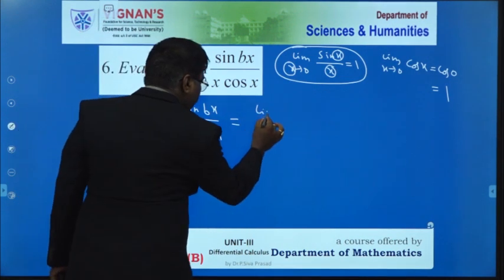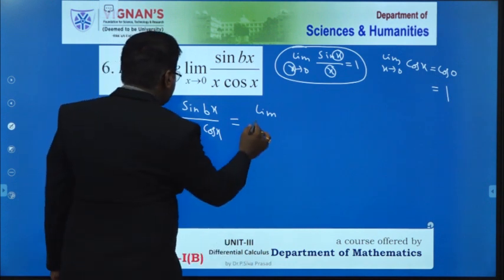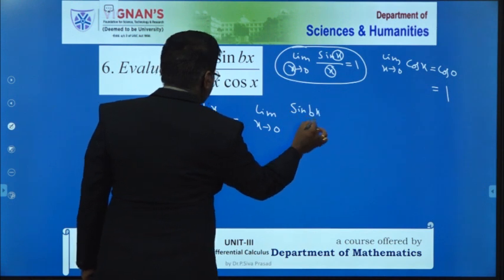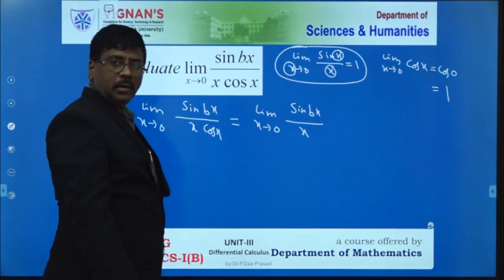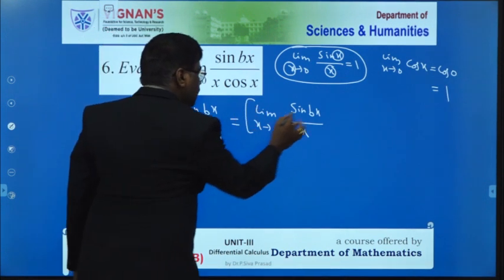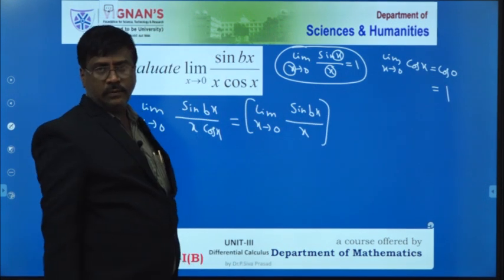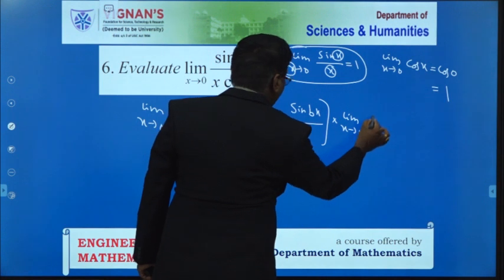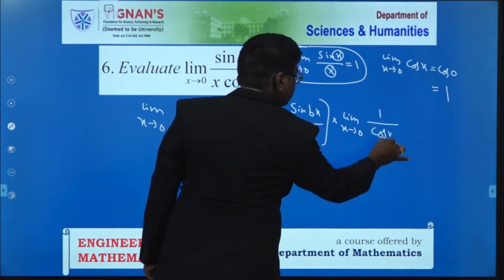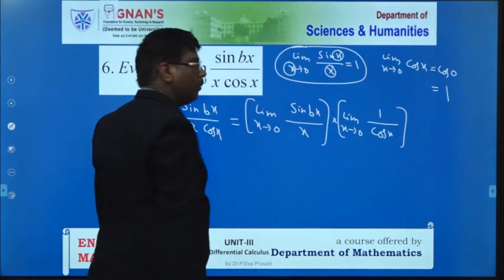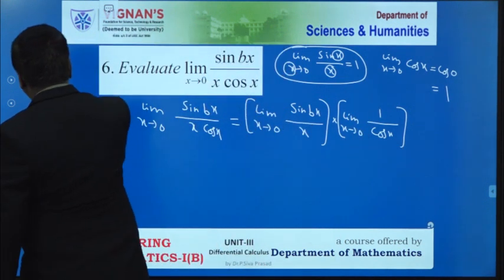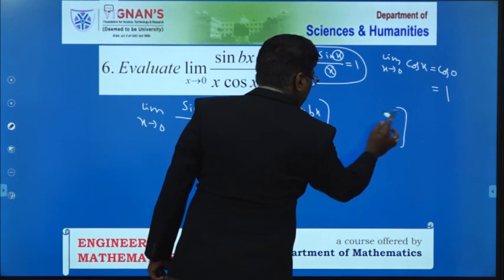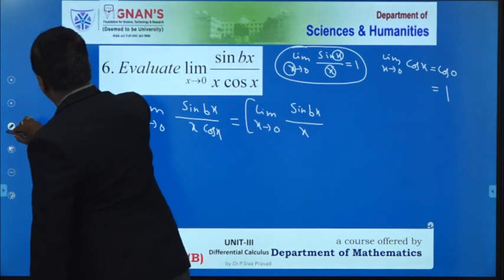Therefore this is equal to, for our convenience, I have to do this problem as limit of x tends to 0, sin bx by x, and the limit function is also applicable to the cos function. Then how do we write this? Limit of x tends to 0, 1 by cos x. There is no problem at all here. So here I can directly write this value.